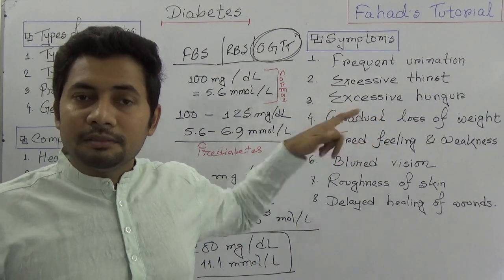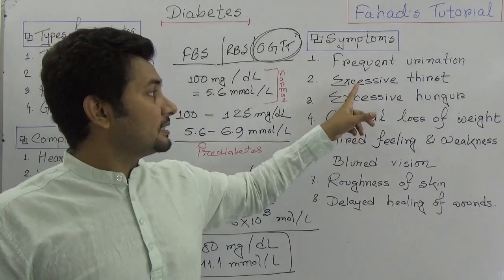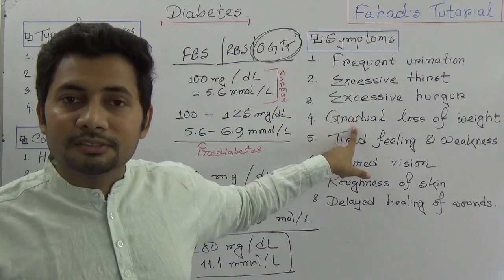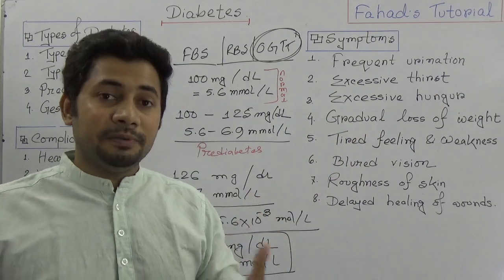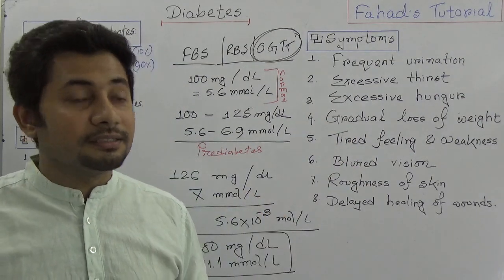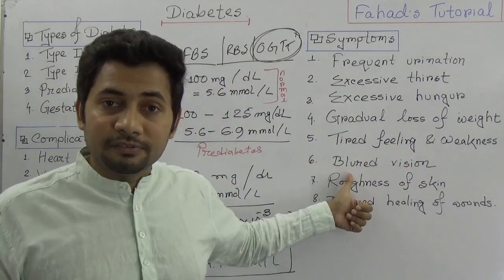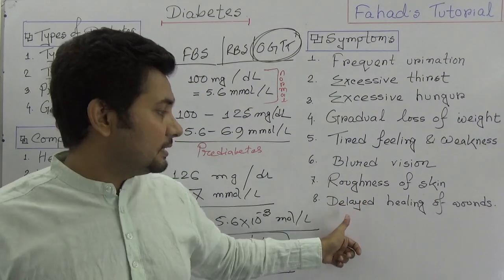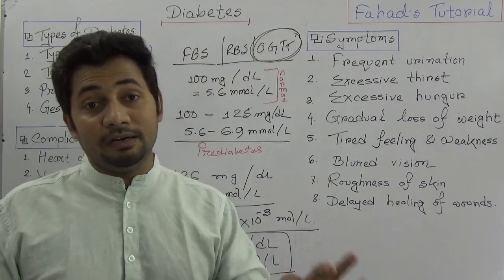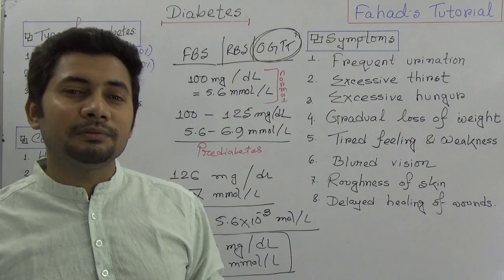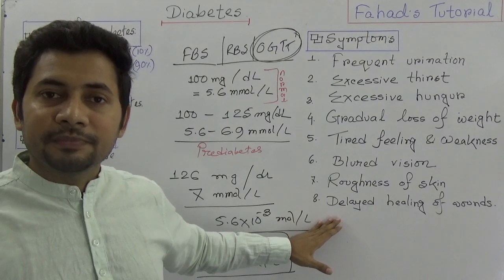Excessive hunger. The person will feel hungry inside. Then gradual loss of weight in spite of having good food. The patient will feel that the body is getting less weight, tired feeling and weakness, blurred vision, roughness of the skin, and delayed healing of wounds. If there are any wounds in the body of that patient, then the healing would take a longer period. So these are the symptoms of a diabetes patient.